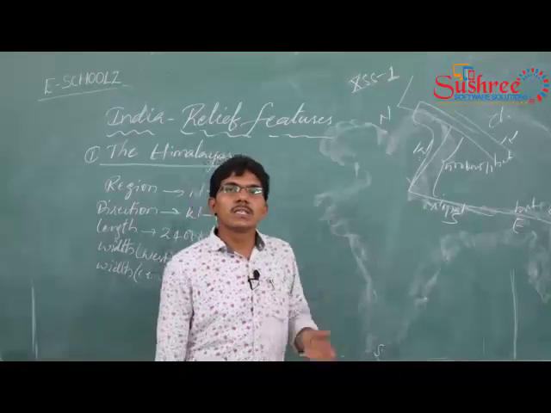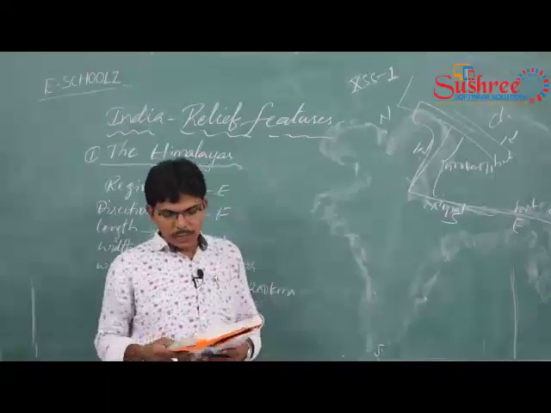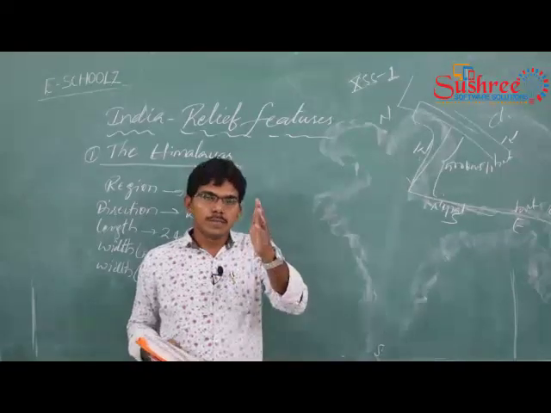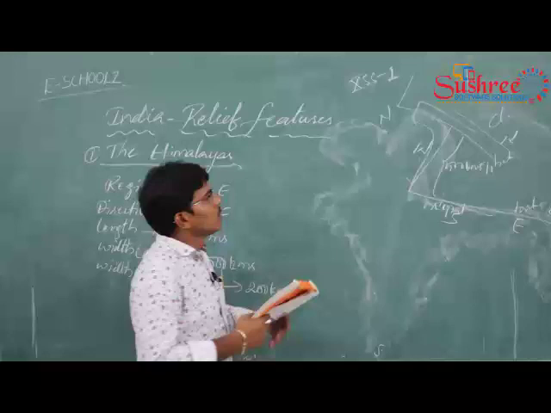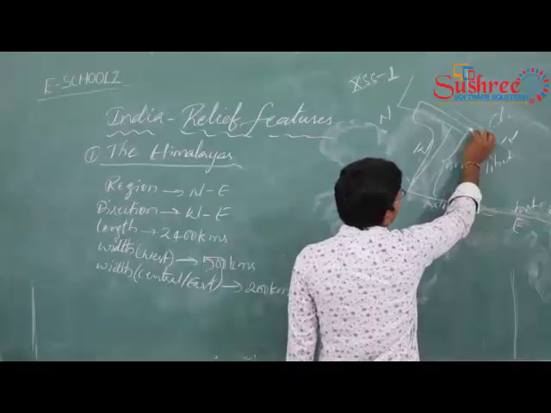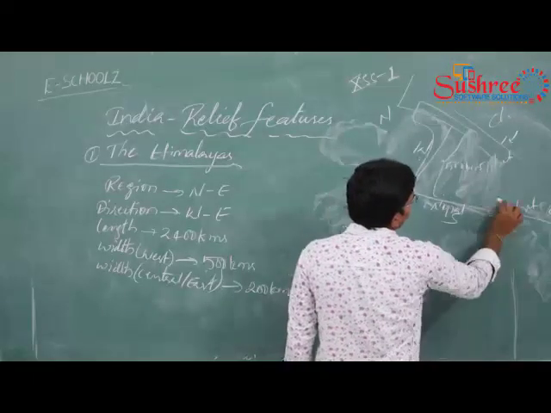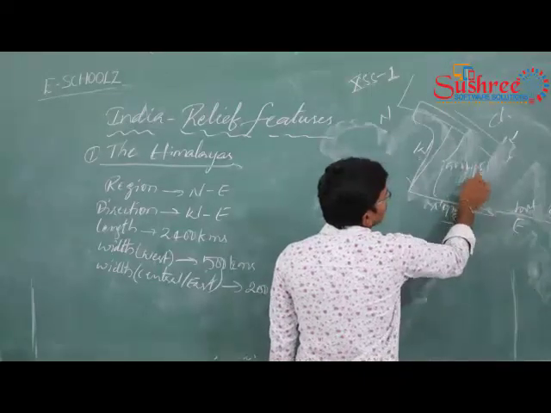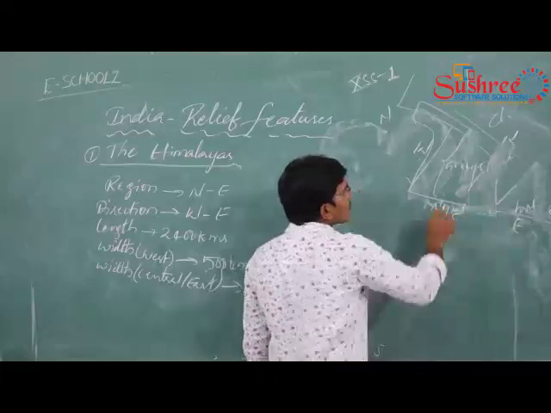And here mainly these Himalayas were classified or divided into three ranges. So see here, let me see according to the text. This is the ranges of Himalayas. So in this way these were situated. So here we have three ranges of Himalayas.